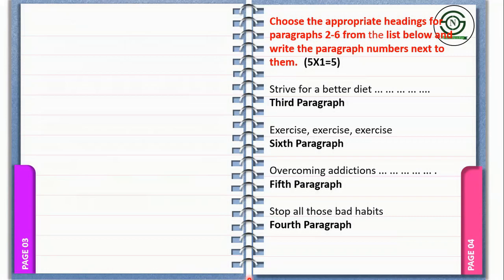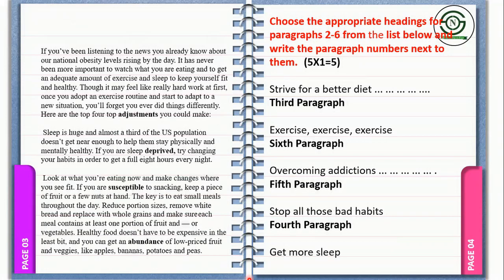And now first, second, and third, you have again, get more sleep. Here you have the first paragraph, second paragraph, and third paragraph from your text. So get more sleep. Here you have the word sleep in the second paragraph. So the answer is the second paragraph. Done. 10 marks completed. Now finally, type 3 questions from the text.